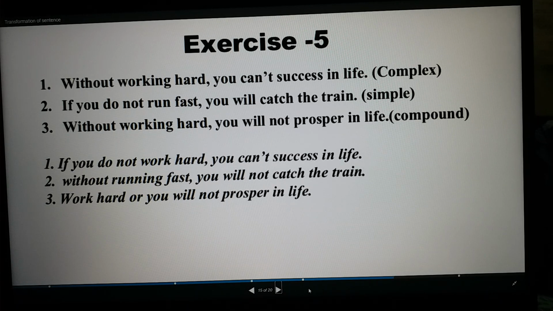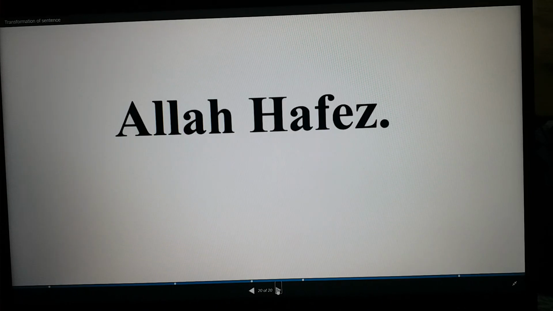Number 3, without working hard, you will not prosper in life. You need to make it compound. So what will be the compound? Work hard or you will not prosper in life. So dear students, today I have discussed 5 rules on changing simple to complex and compound. So I will discuss more on this topic later.